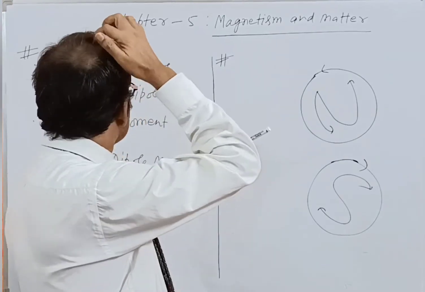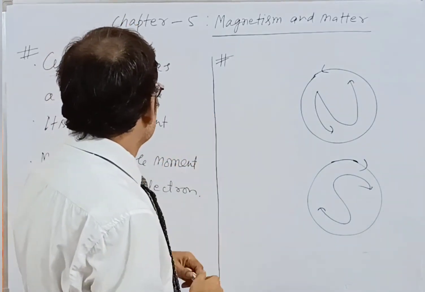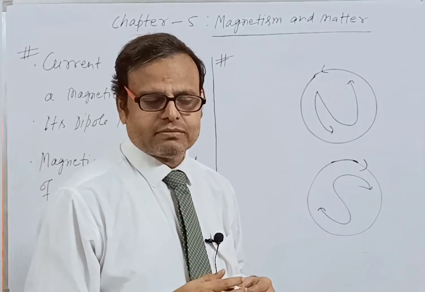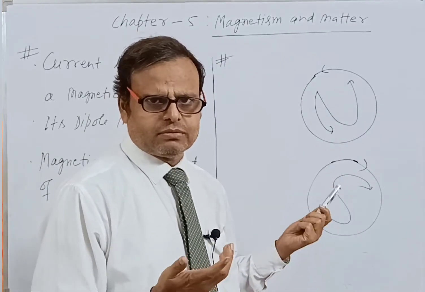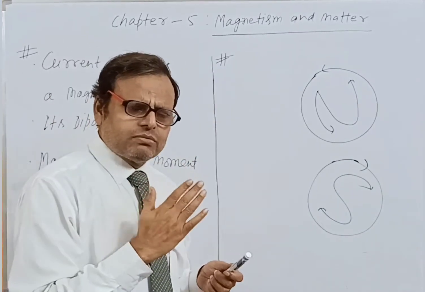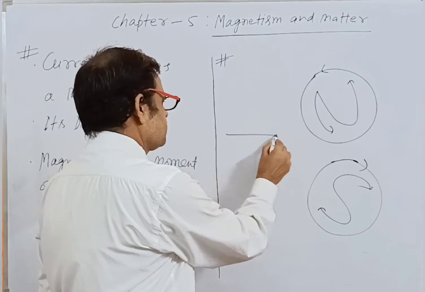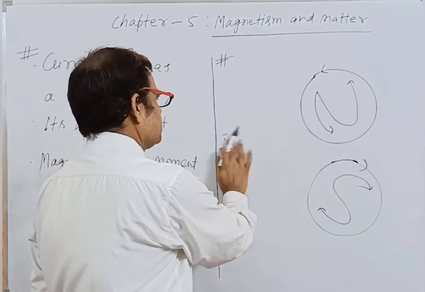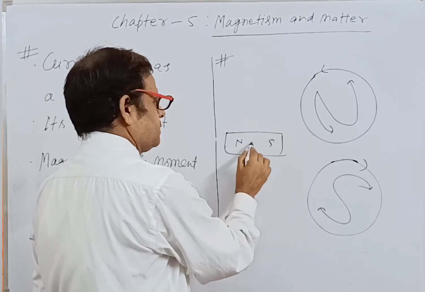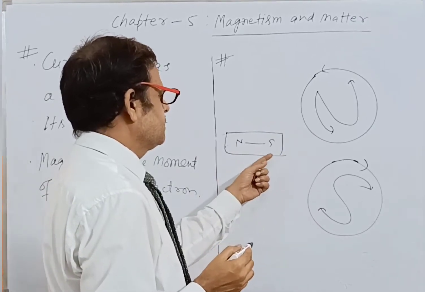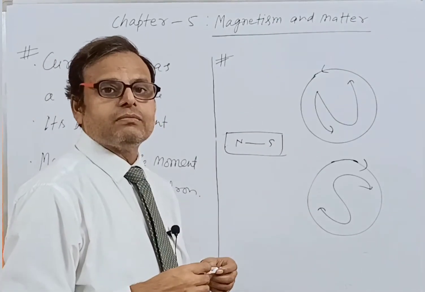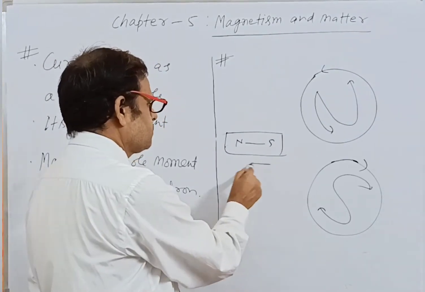When you talk about the magnetic dipole moment, we have understood the magnetic dipole, north and south, and its similarity to the bar magnet. In a bar magnet, the magnetic dipole moment is from south to north, and here also from south to north.